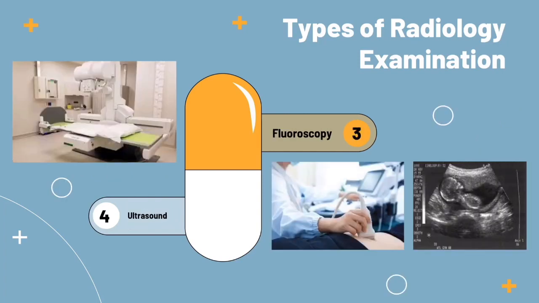The third one is fluoroscopy. Most fluoroscopy procedures involve introduction of contrast medium through injection or infusion into the respective body part in order to identify existing congenital or acquired structural abnormalities, or to assess organ functionality. And the fourth one is ultrasound.